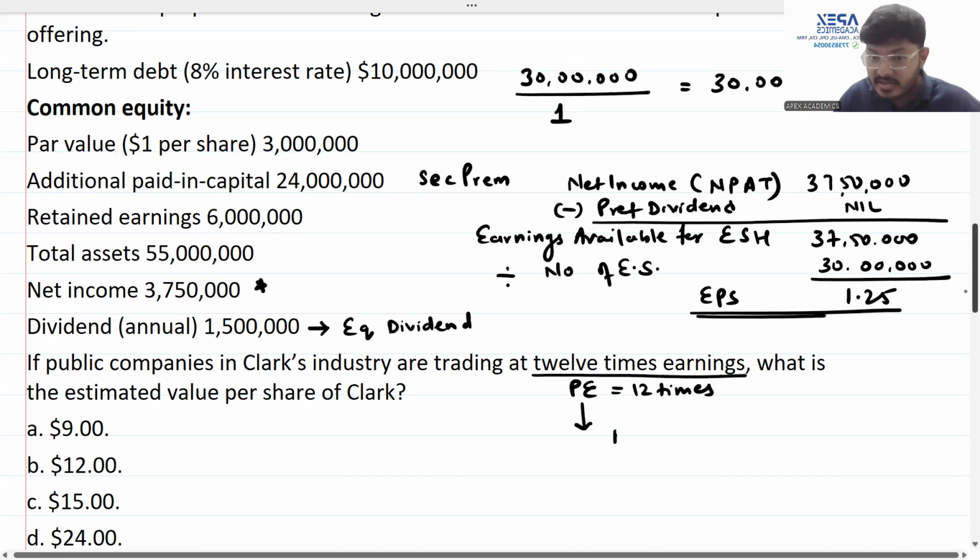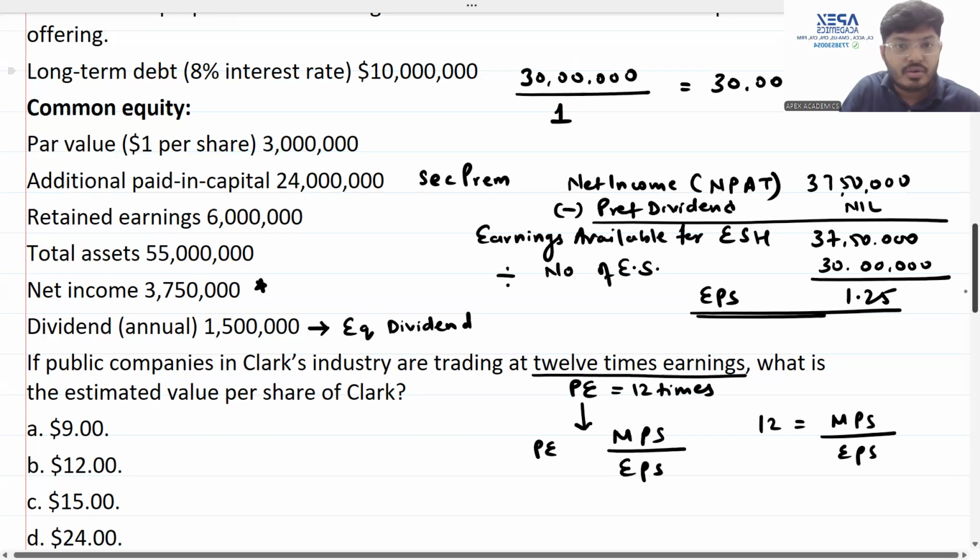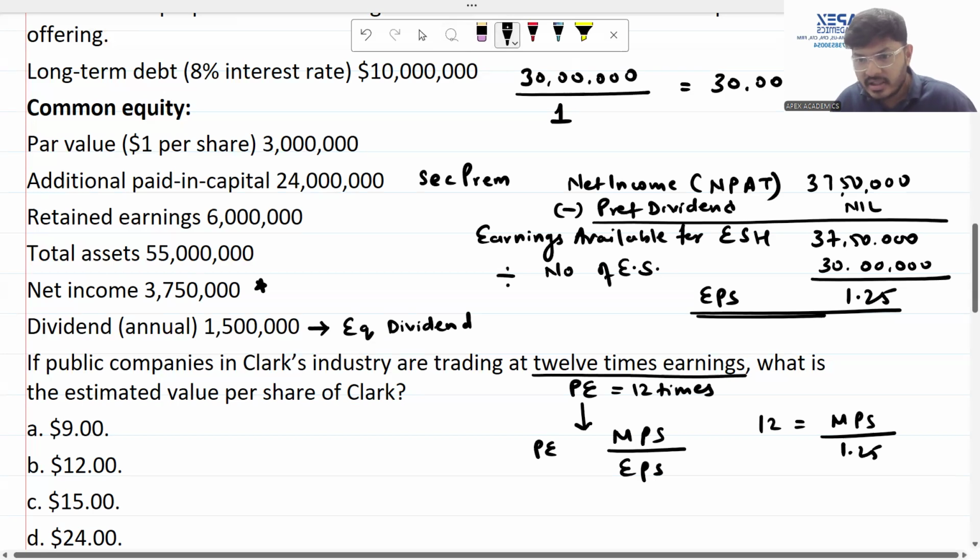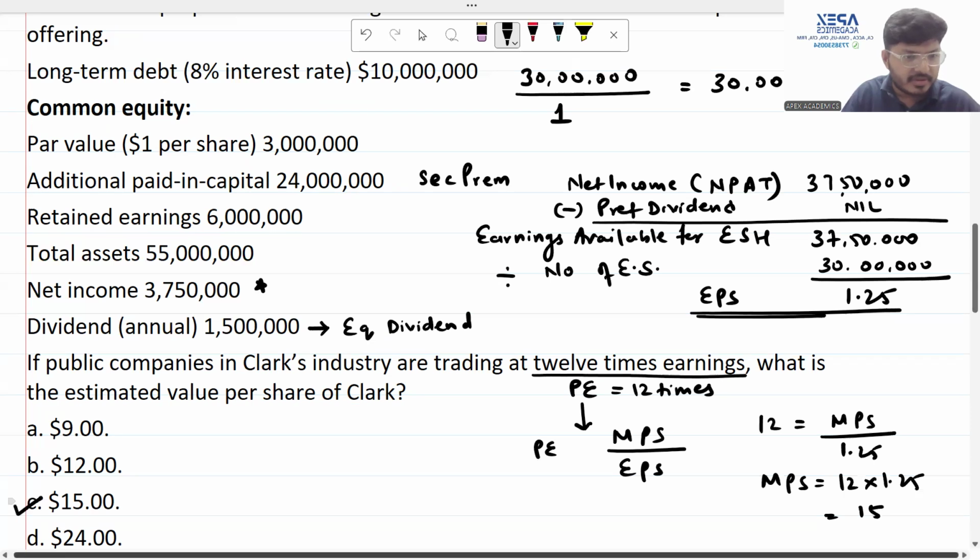My dear friends, price earning multiple is market price per share upon earning per share. Therefore, 12 is equal to market price per share upon EPS, and my EPS in this question is 1.25. What is my MPS? My MPS is 12 multiplied by 1.25, which should be 15. The answer here should be 15 per share.